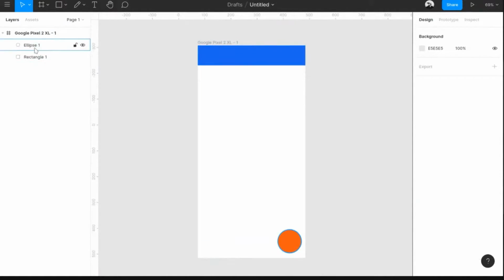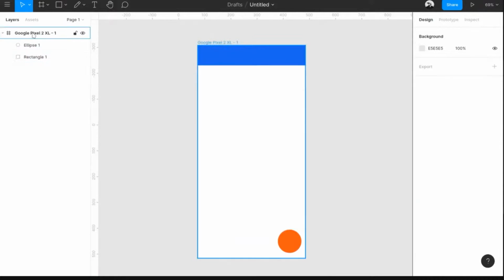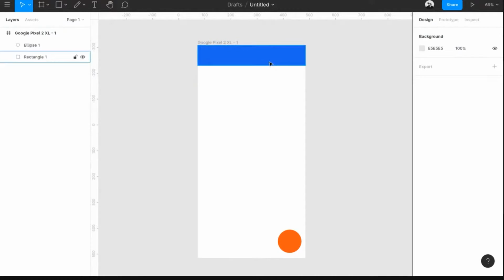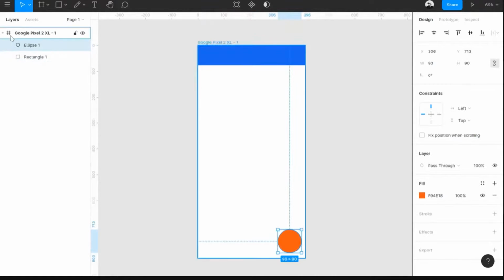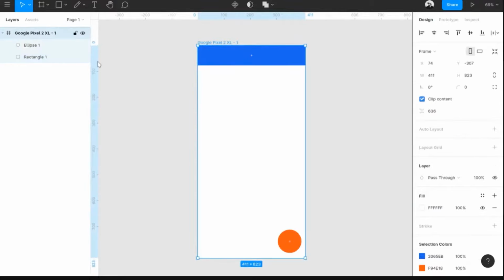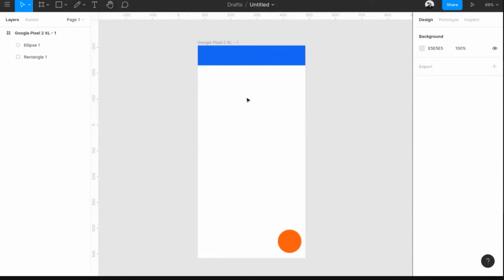So let's talk about constraints right now. We have the Pixel 2 XL over here. This is the frame. You don't have to manually select anything over here. If you don't want to select like this, you can actually go to the layers panel and select everything from here. By default, you won't be able to select the frame by clicking on it. If you want to select the frame entirely, you can go to the layers panel and click on it.